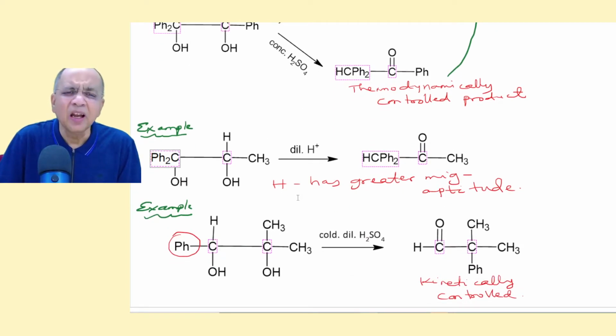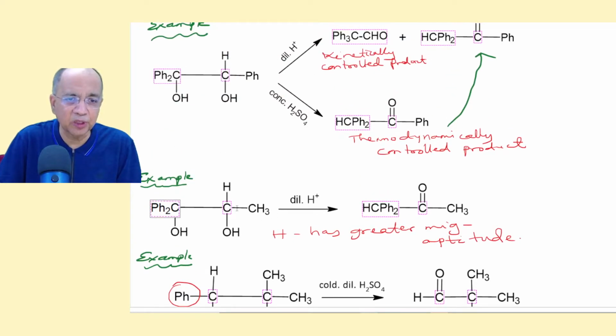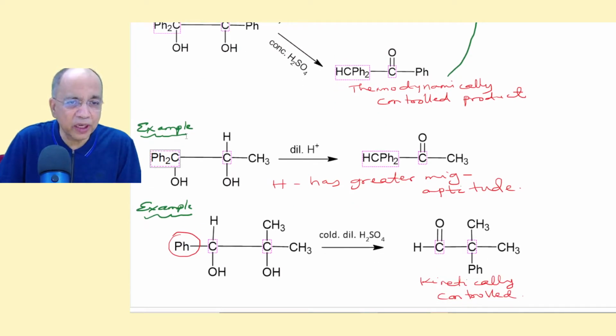Got it? I give you another example where there are two phenyl like this and methyl. So the carbocation will be formed here. I am using dilute condition, and then there is no phenyl. So don't worry about any conflict. When there is no phenyl, hydrogen is competing with any alkyl group, then alkyl will be the leading migrant. So methyl migration occurs.